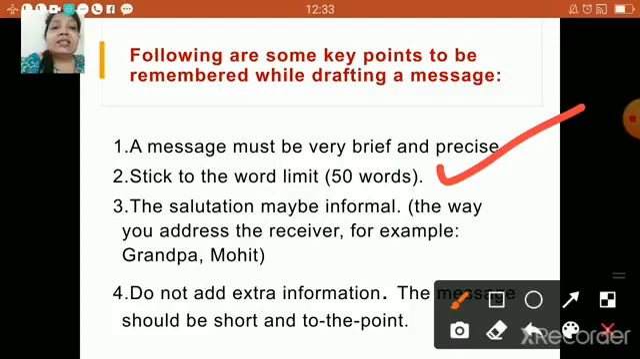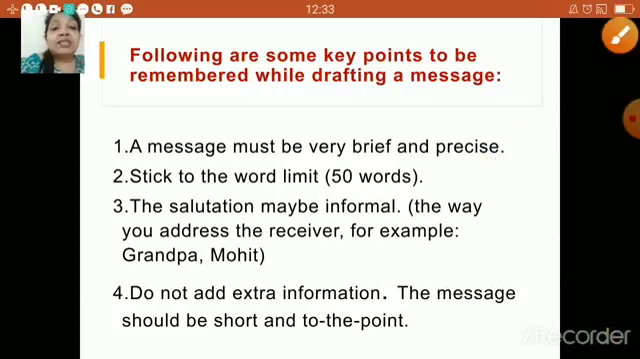Next, the salutation may be informal, the way you address the receiver. For example, grandpa or Mohit. It could be your mom also, it could be your papa. So you have to write the information and give the salutation as per the person to whom you're going to give the message. Next one, do not add any extra information.